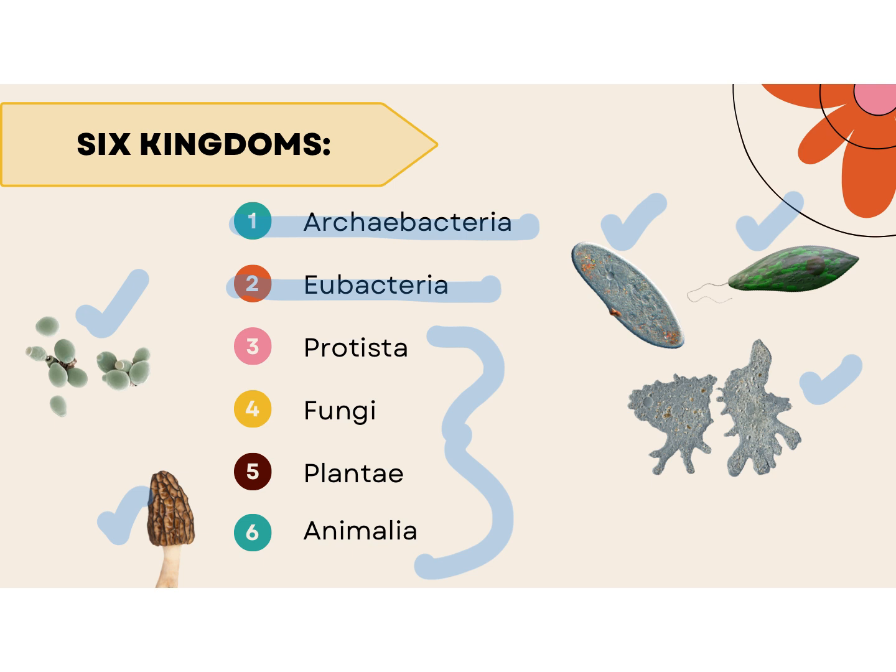So fungi would be made up of eukaryotic cells, so they are in domain Eukarya. And then fifth and sixth, plants and animals. So protists, fungi, plants, and animals all make up domain Eukarya. And then with archaeobacteria and eubacteria, that makes up those six kingdoms.